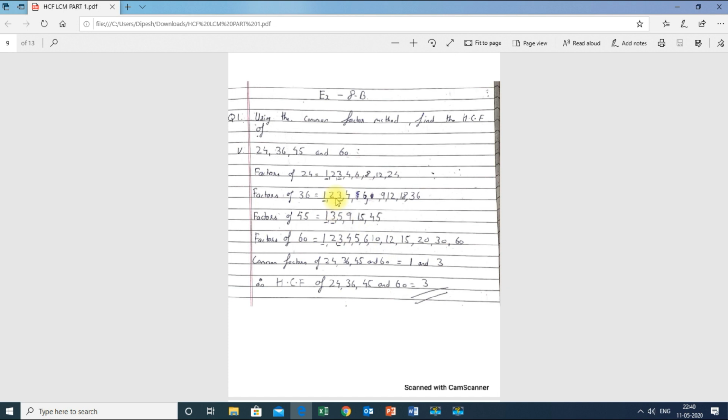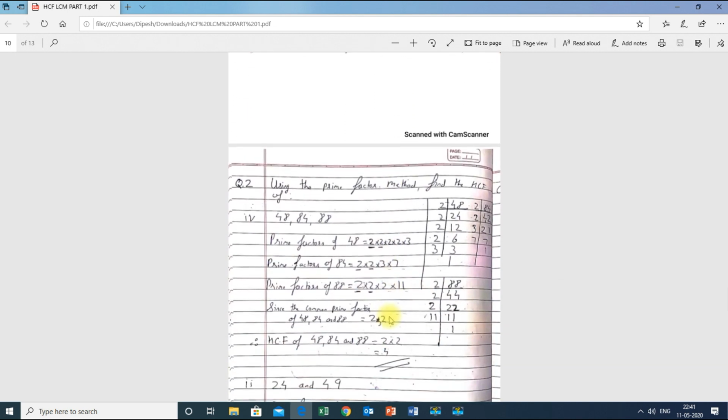In the exam also, if you want, you can just underline the number or circle the number, it does not matter over here. You can do it any way, underline or circle it. So the common factors of 24, 36, 45 and 60 are 1 and 3. Therefore the HCF of 24, 36, 45 and 60 is 3, because 3 is the largest number, the highest number among the common factors.